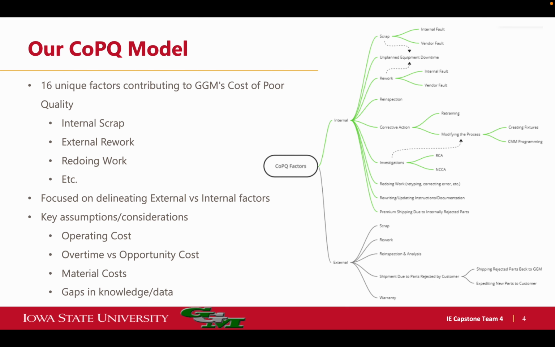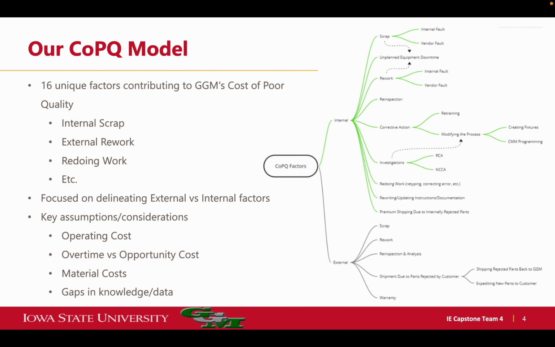Some key assumptions were operating costs, so we wanted to make sure that the cost wasn't just the operator's time, but included running the machine, lights, everything. We also had two different versions of our model, opportunity cost and overtime. These represent the opportunity cost of making a bad part. When you make a bad part, you could have been making a good part, and so we represent that as opportunity cost. There's also overtime. If you make a bad part, sometimes you have to make that part on overtime. We use these as our max and min for our model costs.